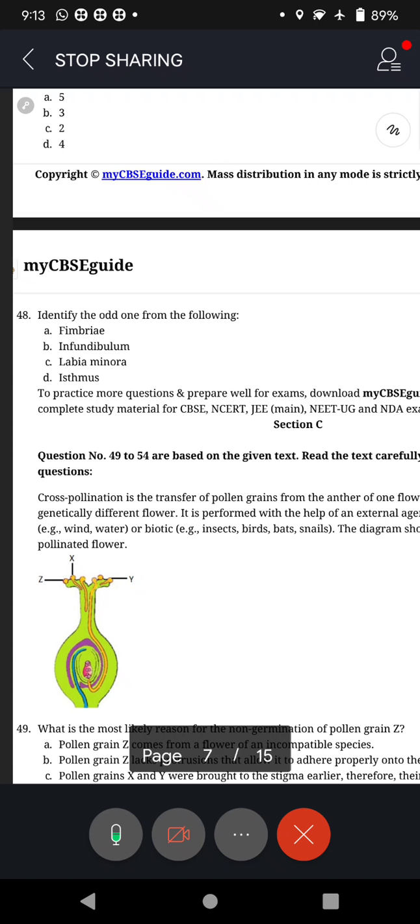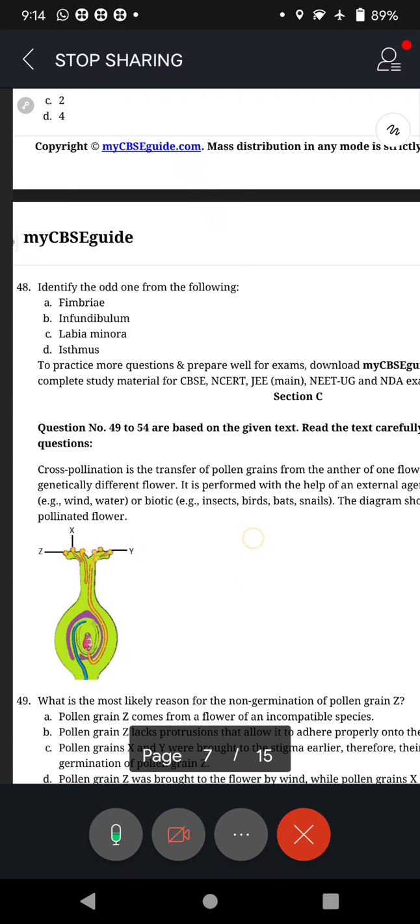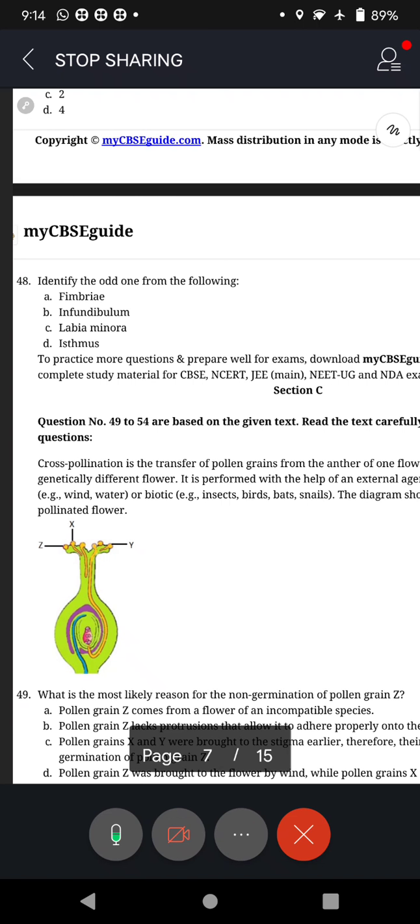The edges of the infundibulum possess finger-like projections called fimbriae, which help in the collection of ovum after ovulation. Infundibulum leads to the wider part of the oviduct called ampulla. In the last part of the oviduct, the isthmus has a narrow lumen and it joins the uterus. So the female external genitalia include all this. That means labia minora is the external part, rest are all tubes inside. Correct, no? That's why the odd one out is labia minora.